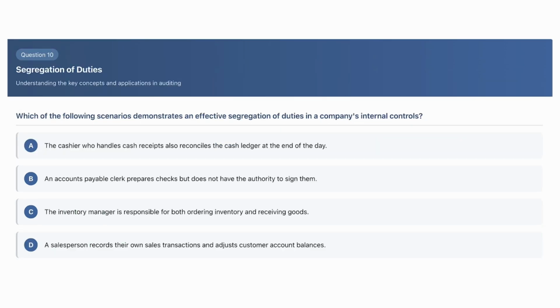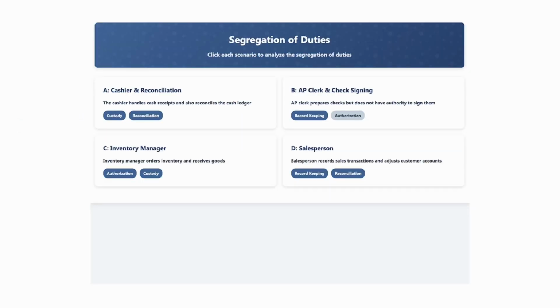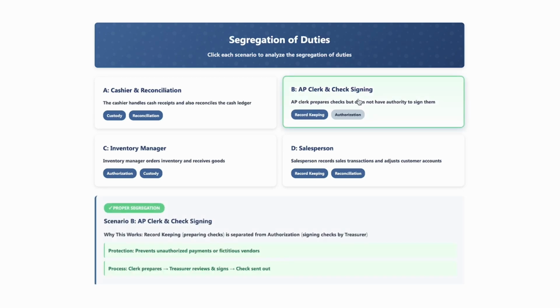Now we've made it to the last question, on segregation of duties. Which of the following scenarios demonstrates an effective segregation of duties in a company's internal controls? So we're thinking about keeping the record keeping separate from the authorization, separate from the custody, and separate from the reconciliation as well.